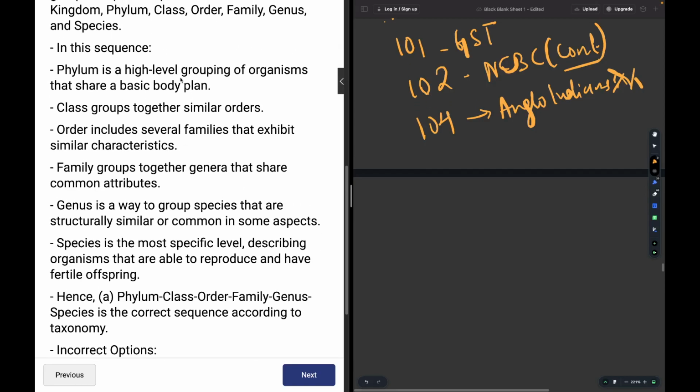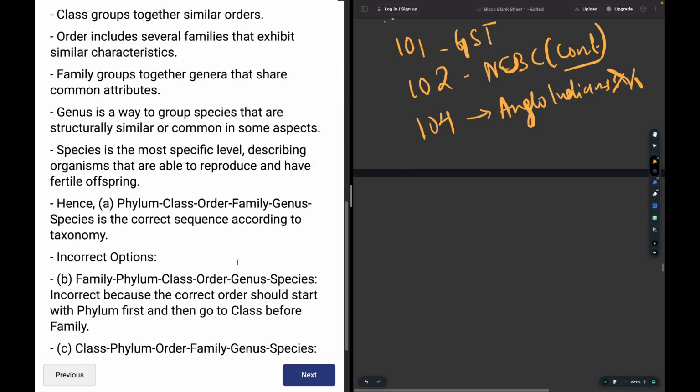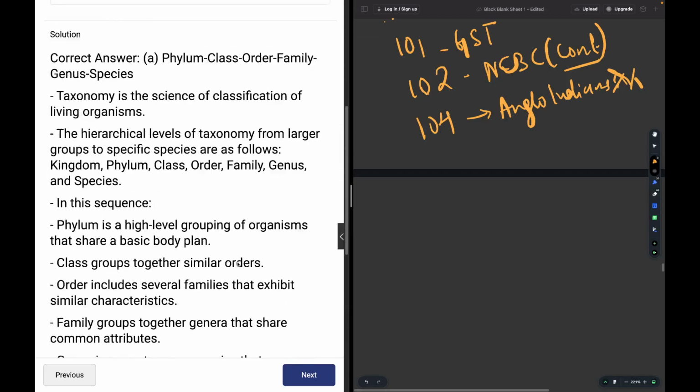Phylum is a high level group of organisms that share a basic body plan. Class groups together similar orders. Orders include several families that exhibit similar characteristics. Family groups genera and shares common attributes. Genus is a way to group species that are structurally similar or common in some aspects. Species is the most specific level, describing organisms that are able to reproduce and have fertile offspring. Okay, so this is how it goes around.